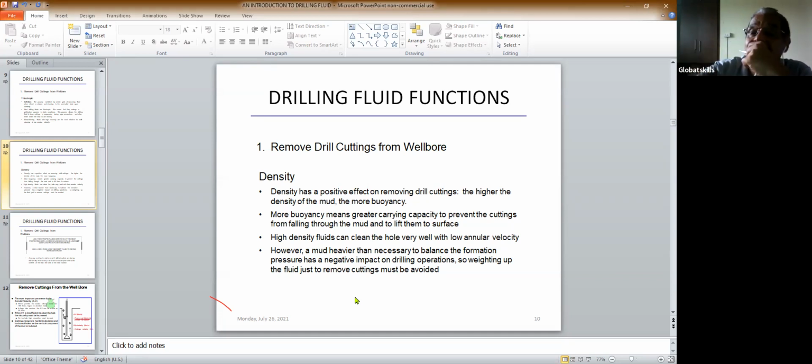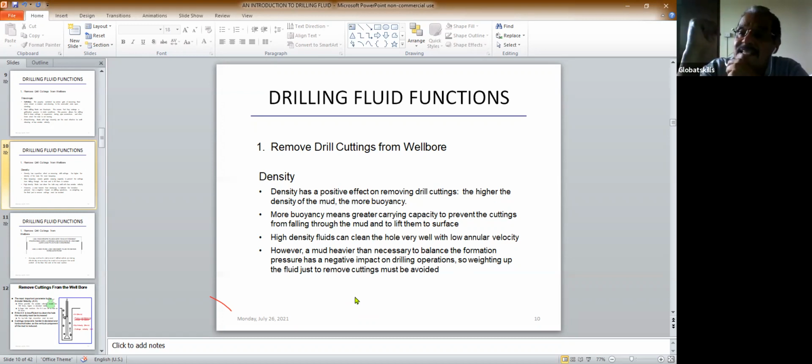So for cleaning the hole, we need a viscous mud with a thixotropic property and an optimum gel strength. These are the three things related to viscosity for cleaning the hole.